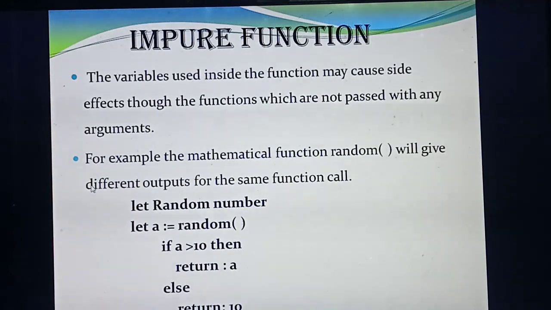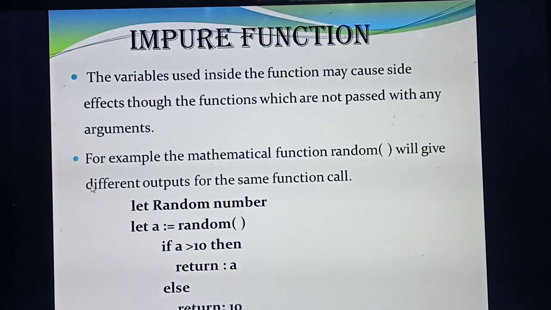But here, in an impure function, you are not going to pass any arguments. Without passing any value or arguments, you are still getting a different result. For example, one function I am telling, date of. If you give the date function in programming, will it give the same date for all days? For example, today I am giving the function date of. What date will it return as a result? Today's date, isn't it? 21.